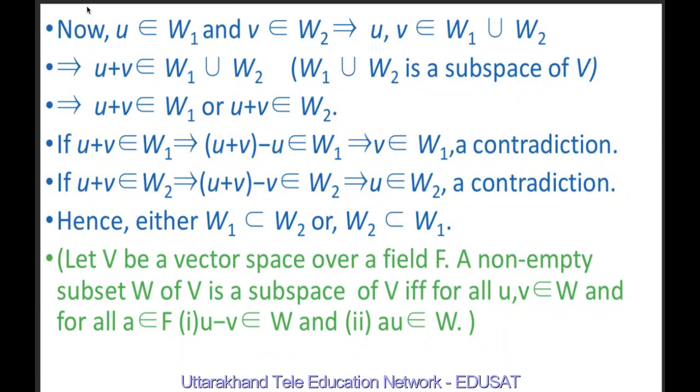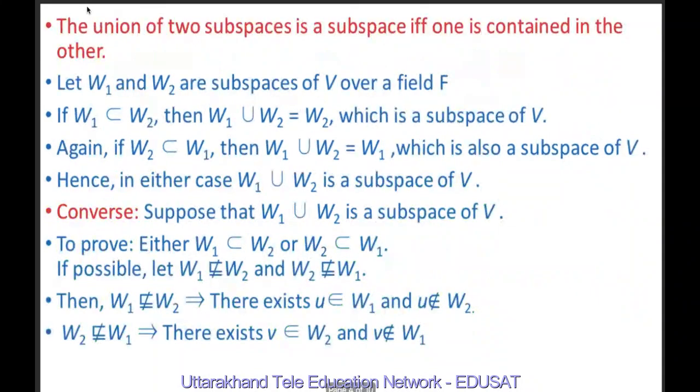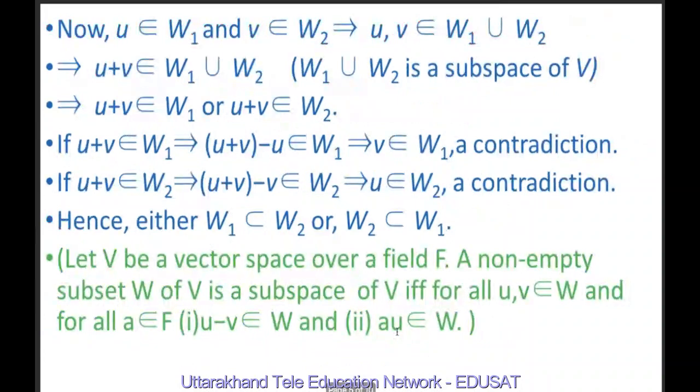If U plus V belongs to W1, this implies U plus V minus U belongs to W1, and this implies V belongs to W1, which is a contradiction because we have assumed that V is not an element of W1.